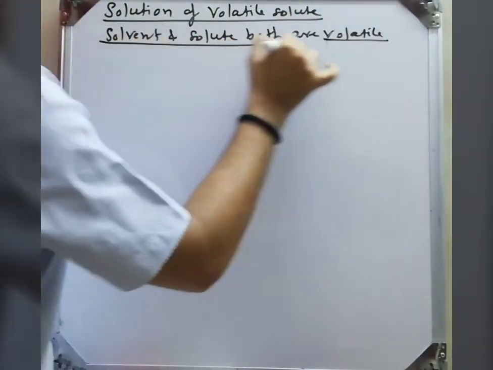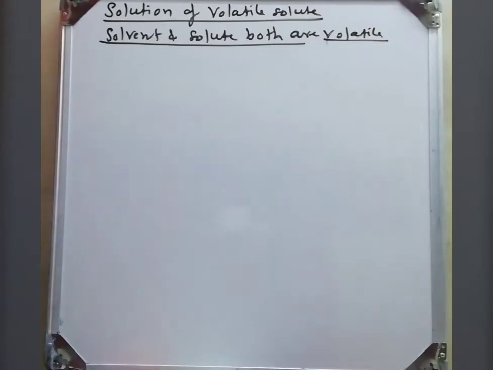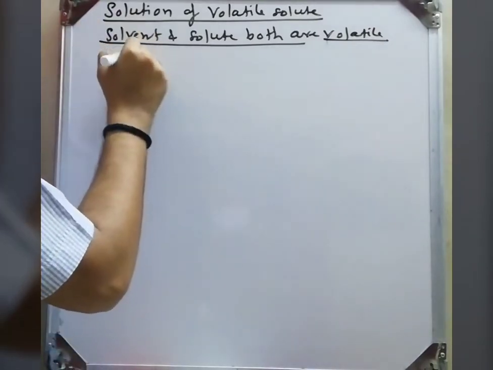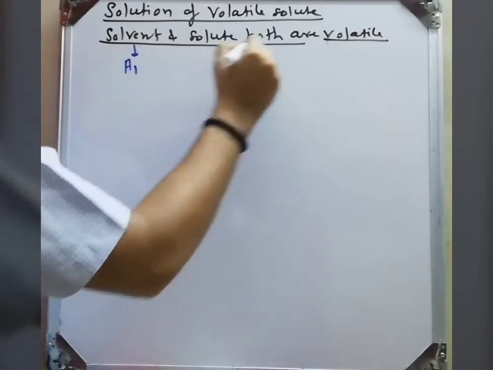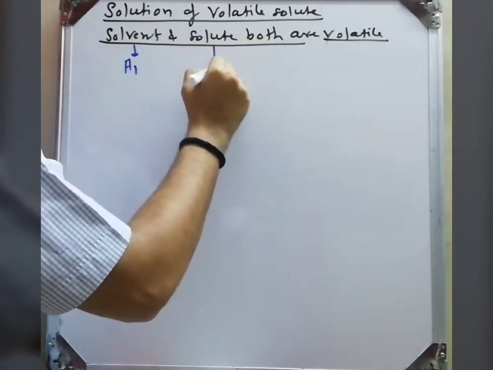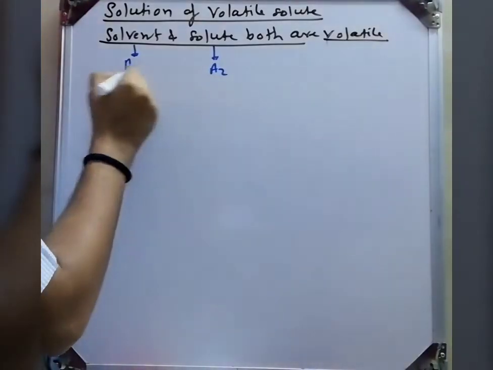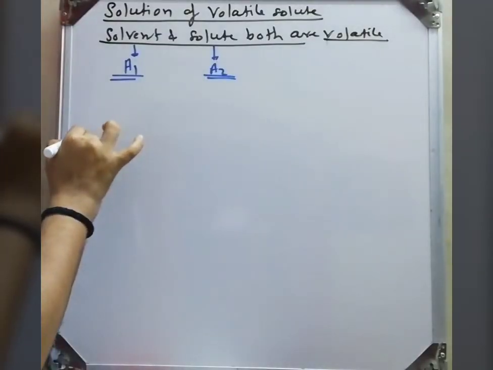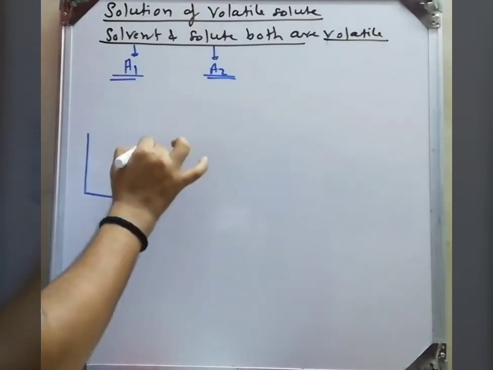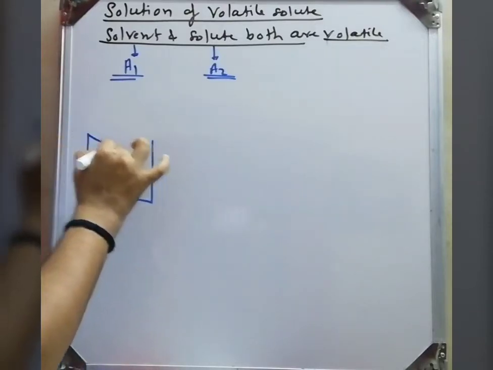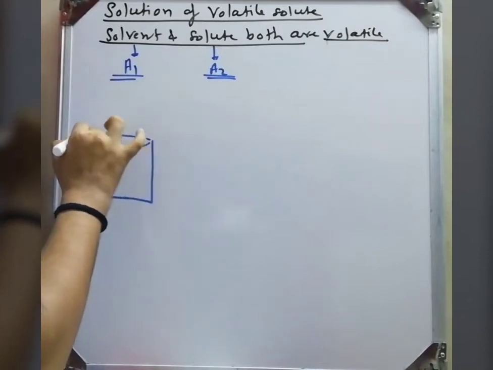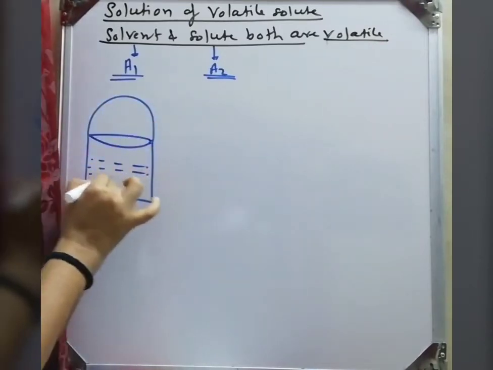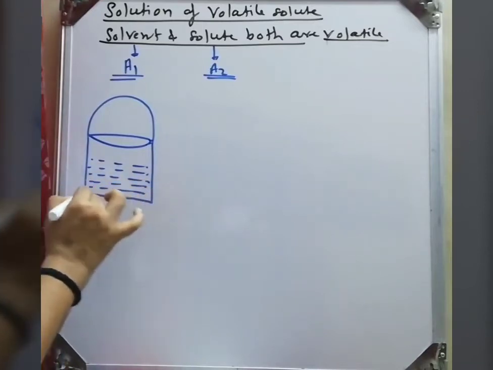How do we discuss it? Just consider the example of water and alcohol, a mixture of water and alcohol. Water and alcohol both can evaporate. So here we consider the solvent as A1 and the solute as A2. I am taking two components A1 and A2, both volatile. First see component A1. When we keep A1 separately, this is pure A1 component.